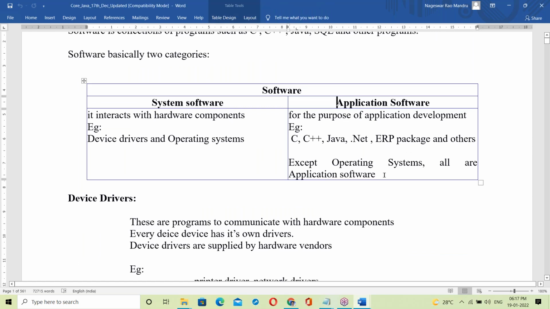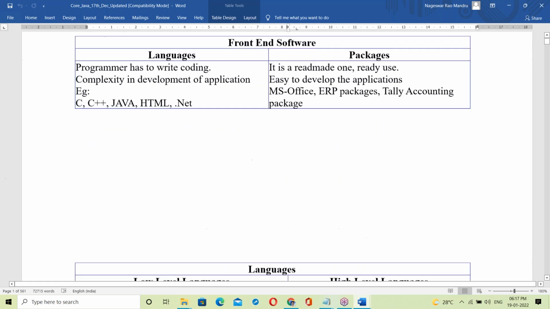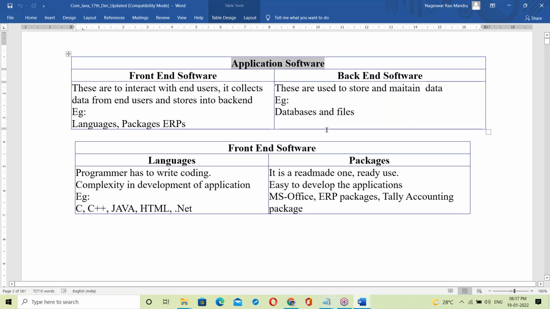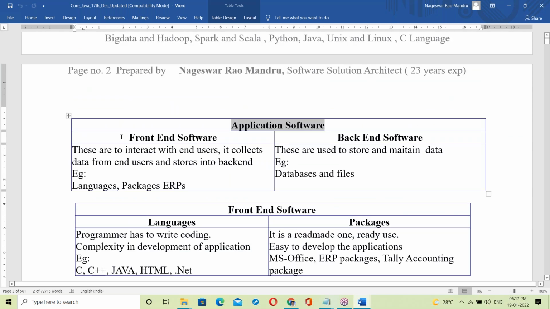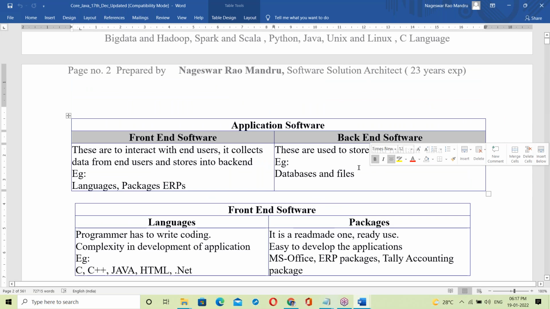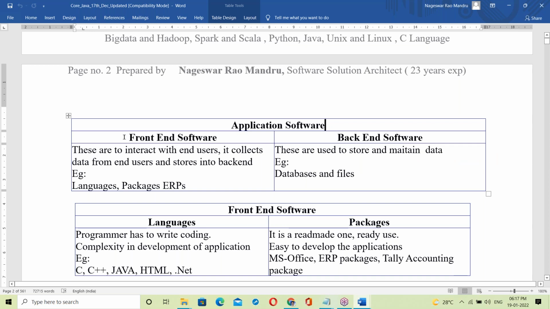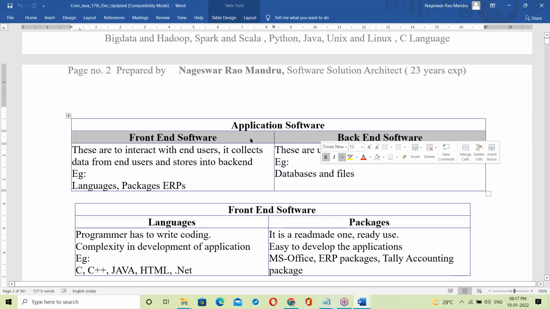Okay. See, Java is an application software. Java comes under application software. So let us move to application software. Now our topic is application software. See, application software basically has two categories: front end and back end. Front end, back end.